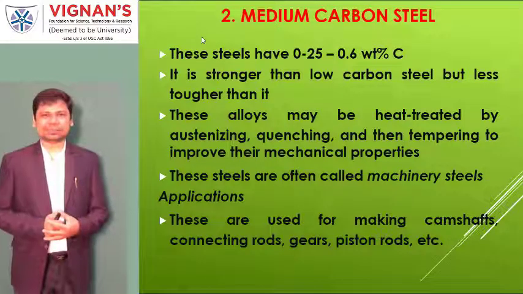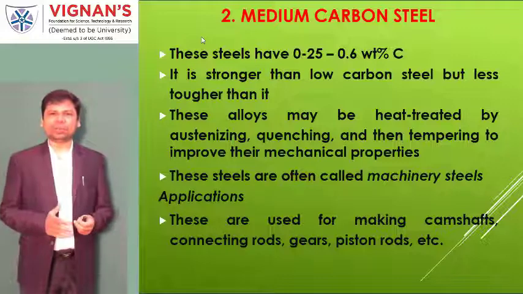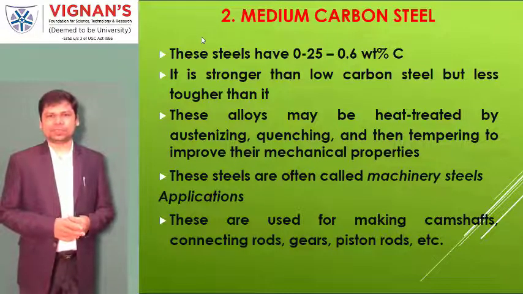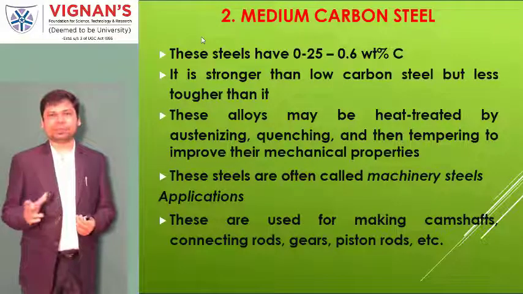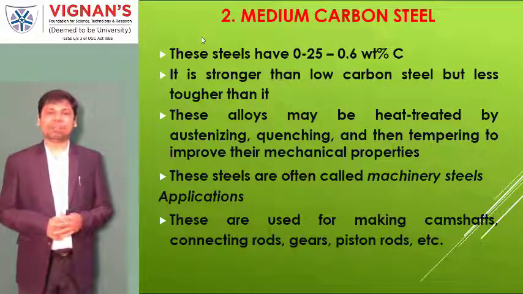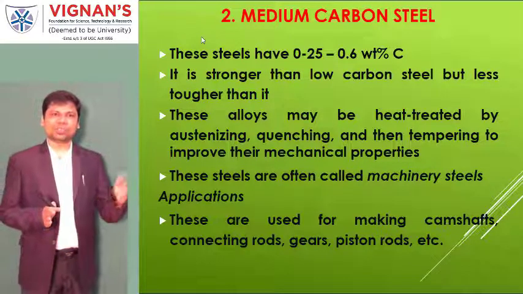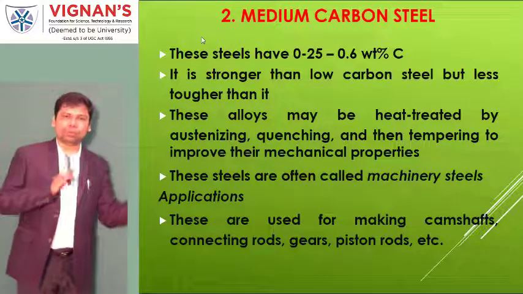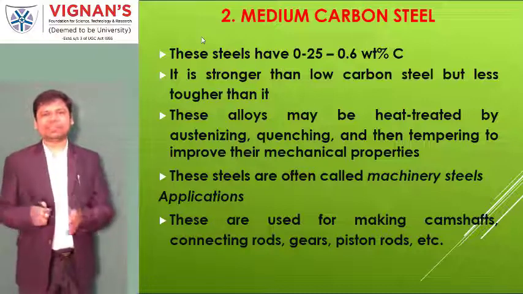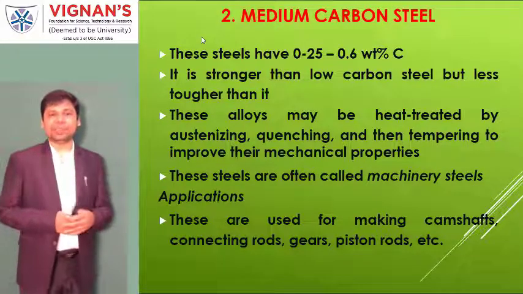Medium carbon steels. In these steels the carbon percentage is up to 0.6%, or sometimes, from the textbook, approximately 0.55 weight percentage of carbon. In low carbon steel it is up to 0.25, so 0.25 to 0.6% by weight of carbon is added, and those are called medium carbon steels.